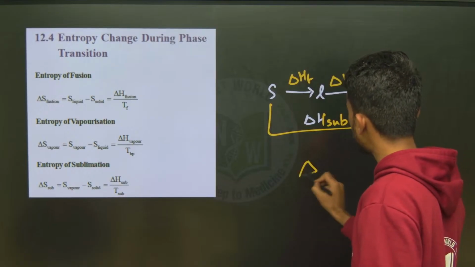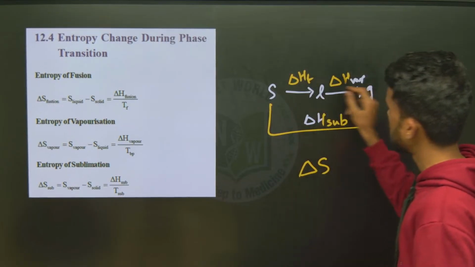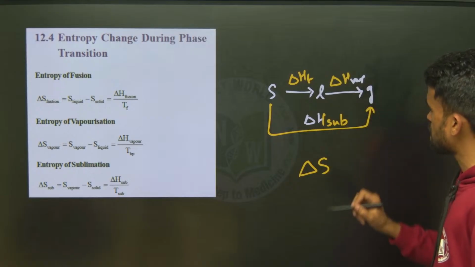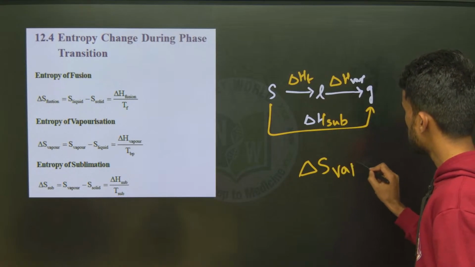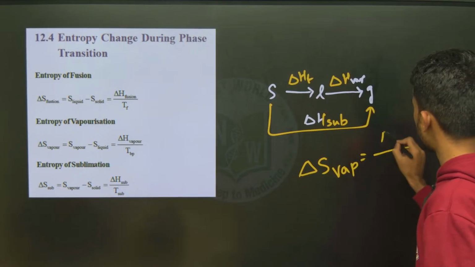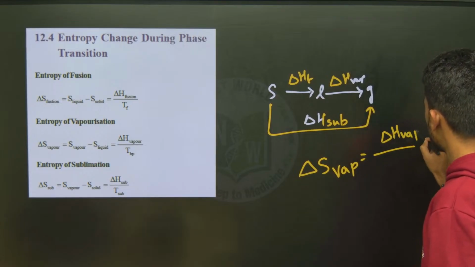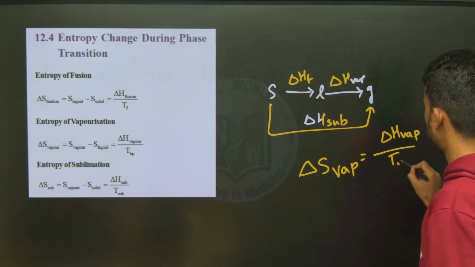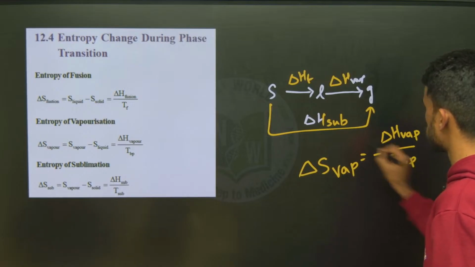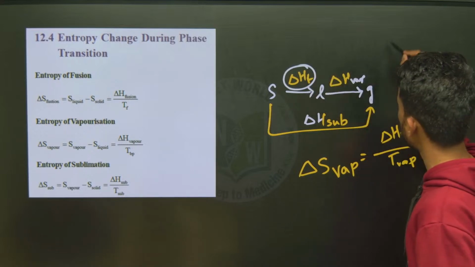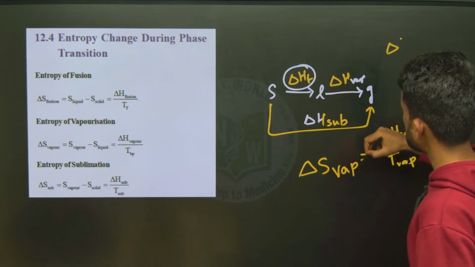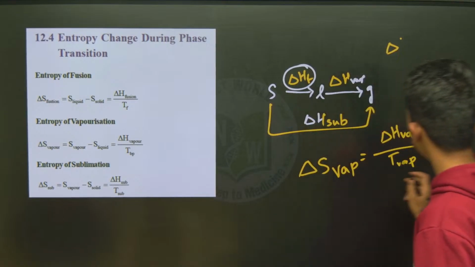Now the entropy change during a phase transition can be considered as follows. If I want delta S vaporization, what should you take? Delta H vaporization by T, whatever the temperature we have used during the process.